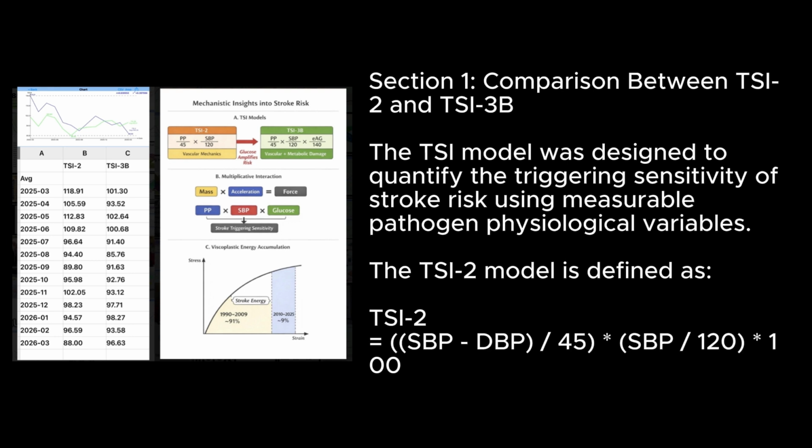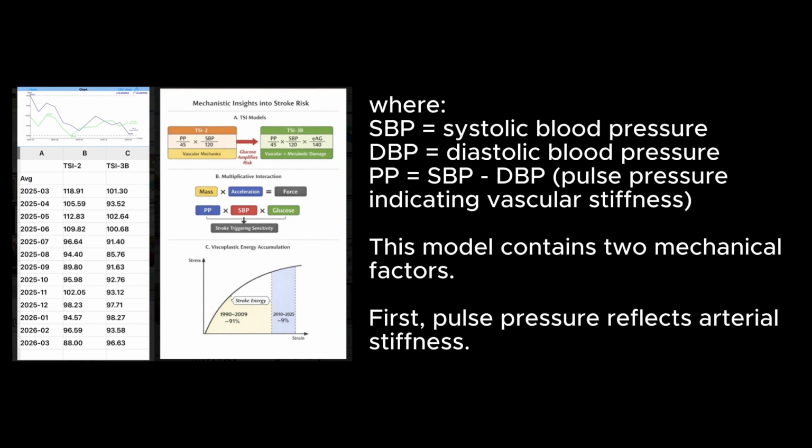Section 1. Comparison between TSI-2 and TSI-3B. The TSI model was designed to quantify the triggering sensitivity of stroke risk using measurable pathophysiological variables. The TSI-2 model is defined as TSI-2 equals (SBP minus DBP) over 45, multiplied by SBP over 120, multiplied by 100, where SBP equals systolic blood pressure, DBP equals diastolic blood pressure, and PP equals SBP minus DBP, the pulse pressure indicating vascular stiffness. This model contains 2 mechanical factors.